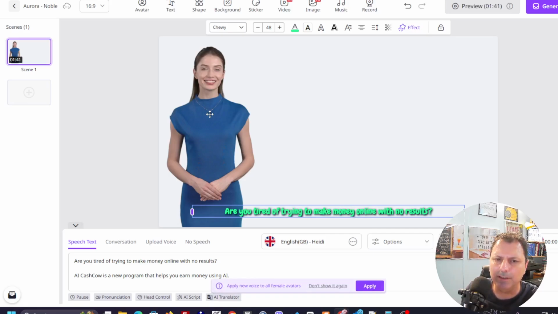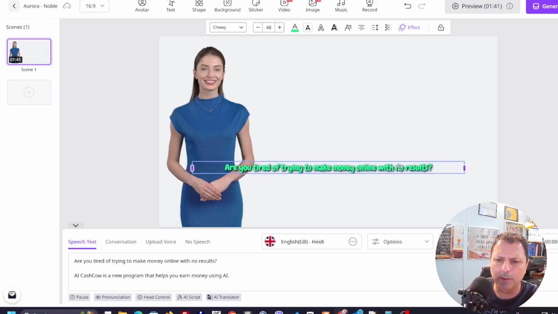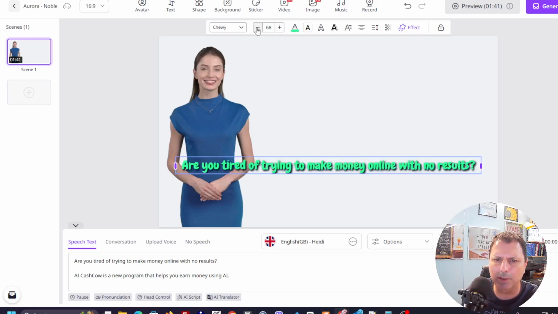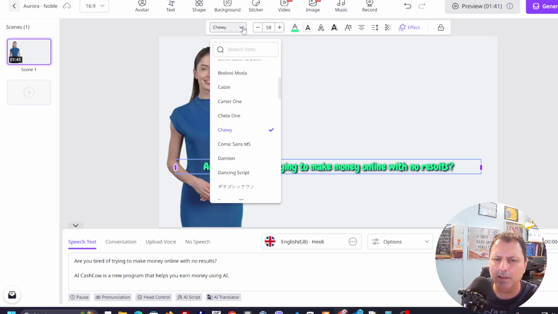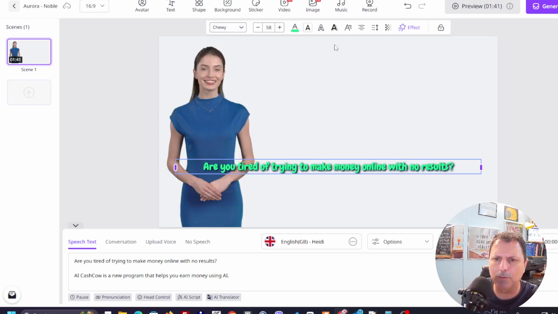So if you select the avatar and you select the voice, you have just to click the preview here or here, and you're gonna see how it's gonna be with the captions. In fact, you can move the captions. You can put them here if you want. You can make them bigger. You can change them, and you see, you can change the color. You can make them bigger. You can select the fonts that you want, and you can add even a background.